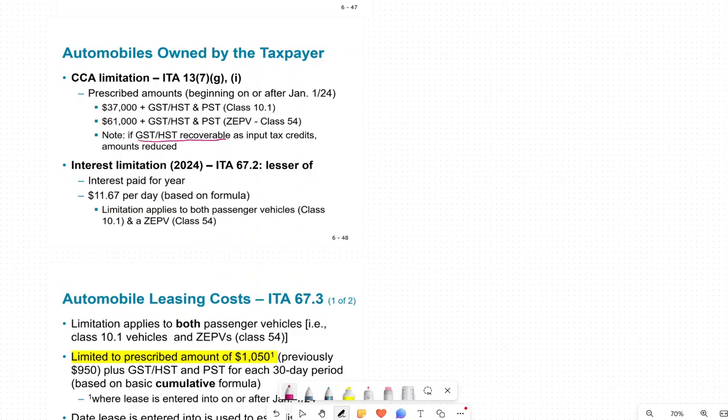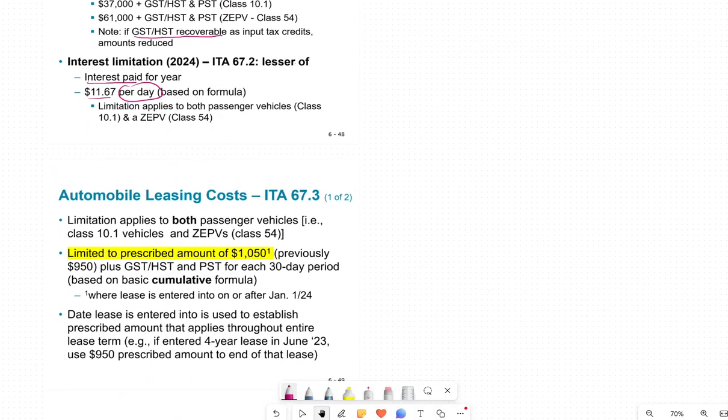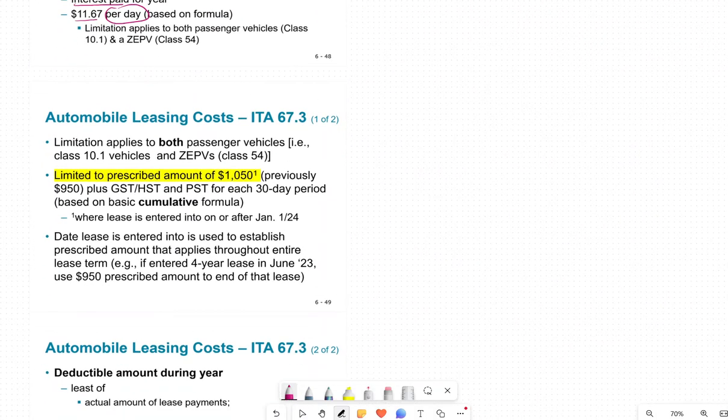Next we have interest limitation, which is the lesser of the interest paid, or 11.67 per day that we use the car. So that's per day that the car is being used. Now we can own the car, or purchase the car, or we can lease a car. This one is purchasing the car, and this one is leasing a car.